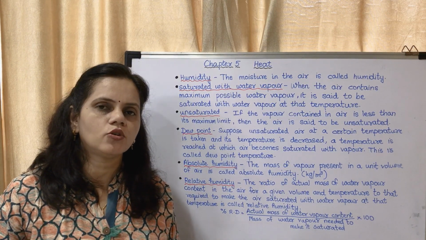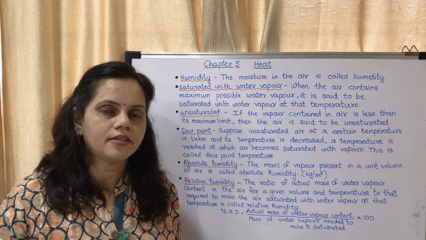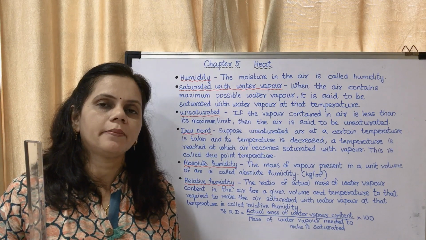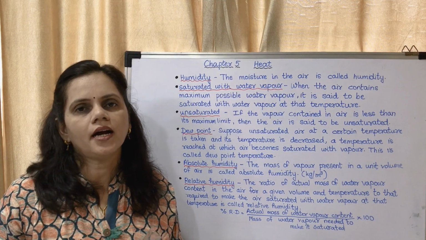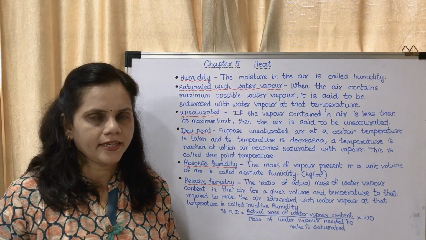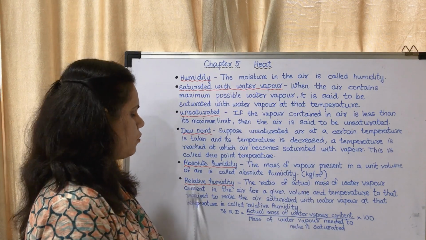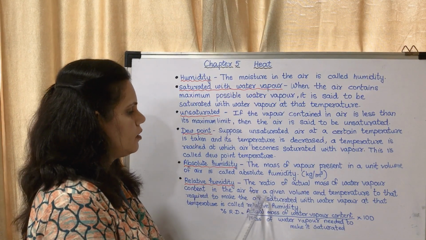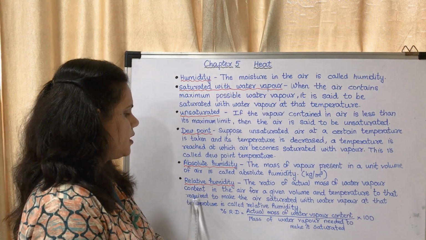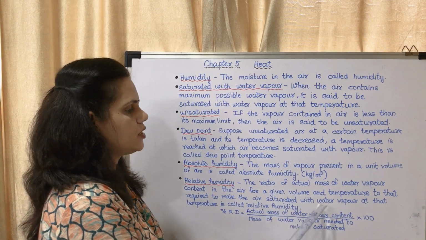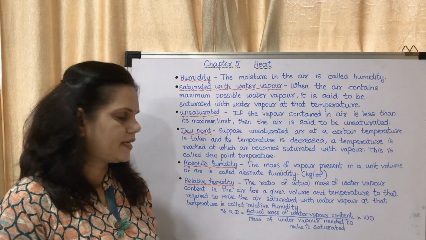Consider you are sitting in a room now. In that room, what is the actual amount of water vapor present in it upon the maximum amount of water vapor which could be present in it, multiplied by 100. That is relative humidity. So what is relative humidity? The ratio of actual mass of water vapor content in the air for a given volume and temperature to that required to make the air saturated with water vapor at that temperature is called relative humidity.